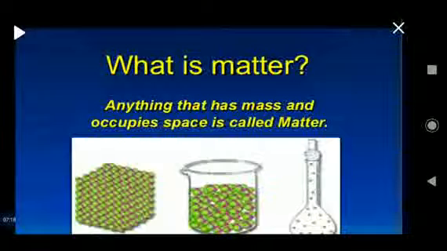All matter exists in one of the three physical states. You might have heard a number of times about the states of matter. This matter exists mostly in three states: solid, liquid, and gaseous. But actually there are five states of matter. The fourth one is plasma, and the fifth one is Bose-Einstein condensate, which you will discuss in your higher classes. But right now you only have to discuss three states, that is solid, liquid, and gas.